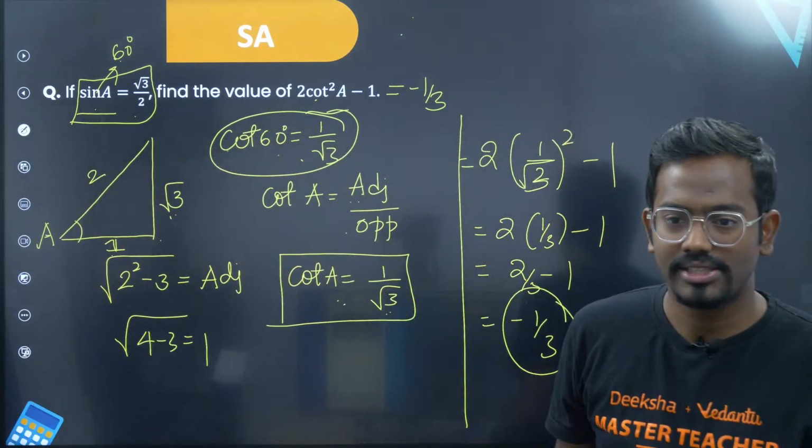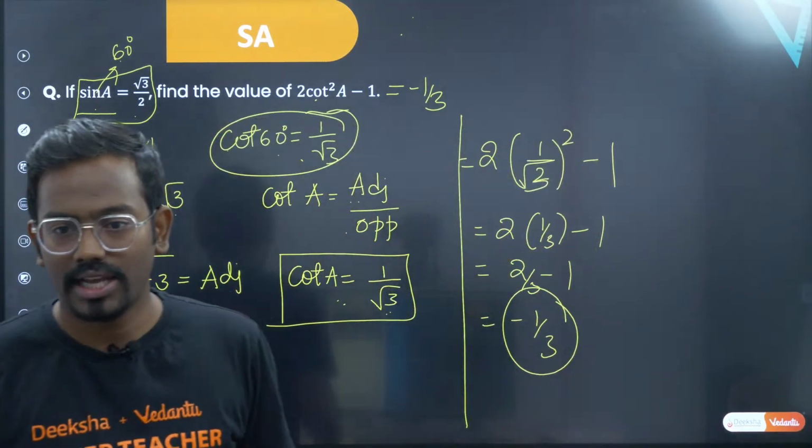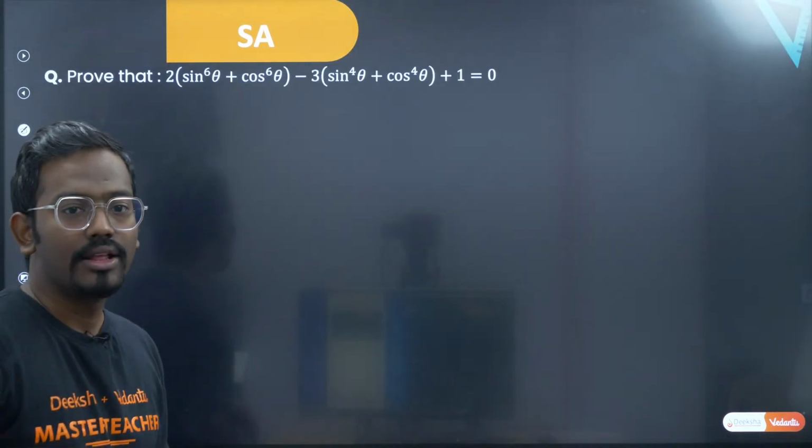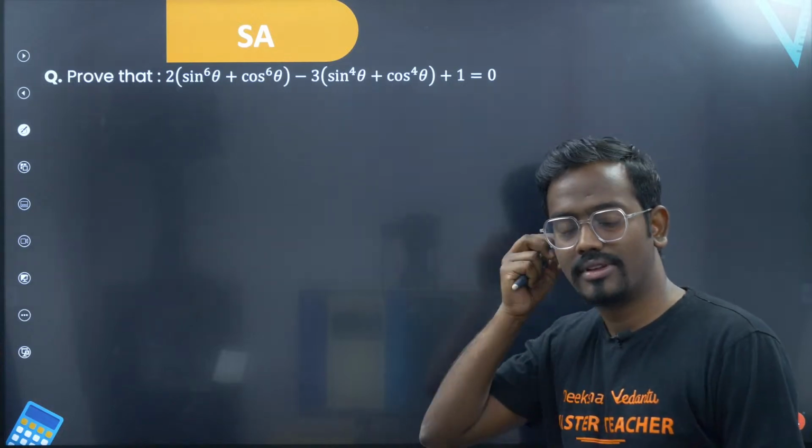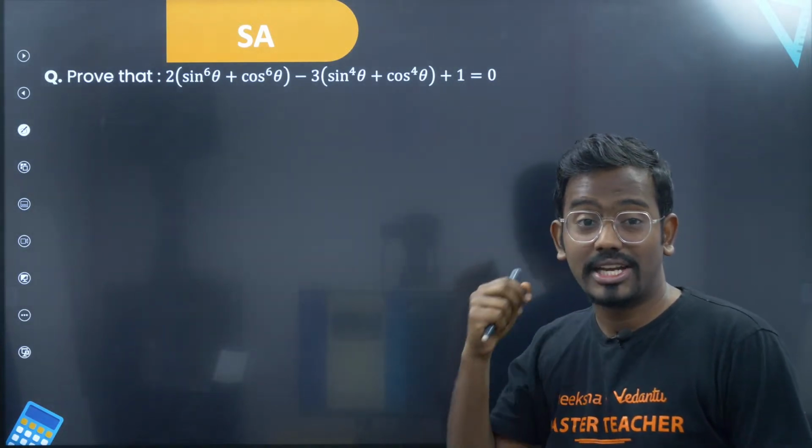Hope this is clear. Yes, give me a thumbs up if this is clear. Let's take up the next question. This is a very important question. This was asked many times in previous year question papers. Let's try to solve this.